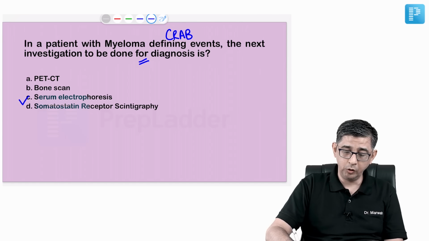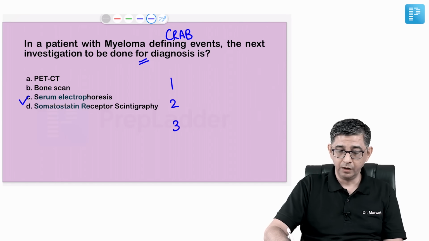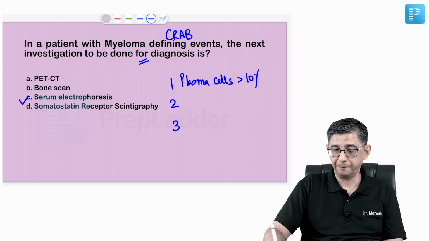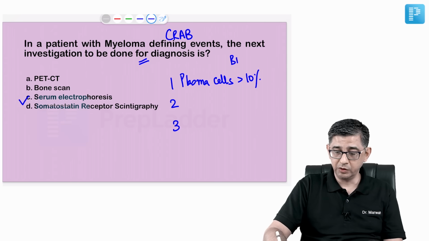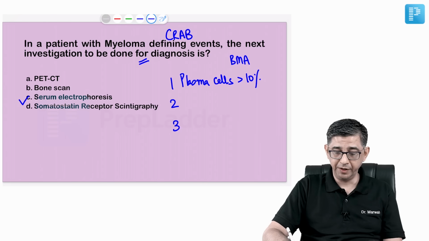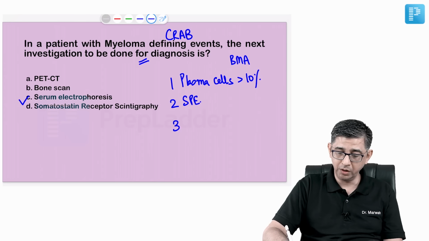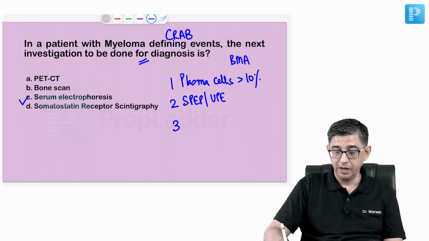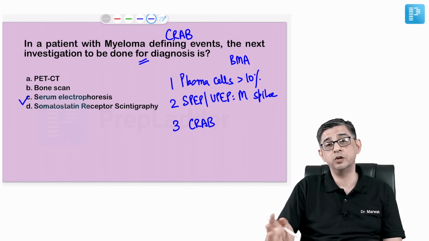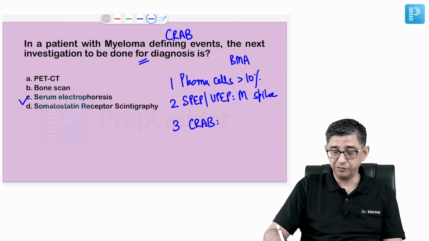In fact, for multiple myeloma, this is what I have described. First of all, you need to describe that this person has bone marrow plasma cells more than 10%. This would be a finding with respect to a bone marrow examination. Then the subsequent finding should be a serum or urinary protein electrophoresis, and this should reveal evidence of M spike. And any one of the CRAB features can be present; all of these are referred to as myeloma defining events.